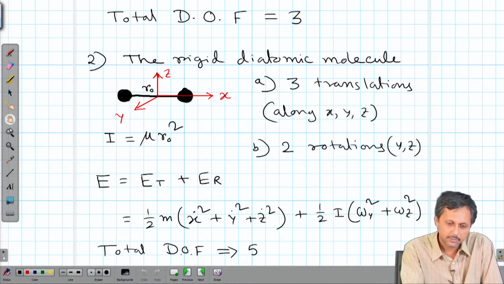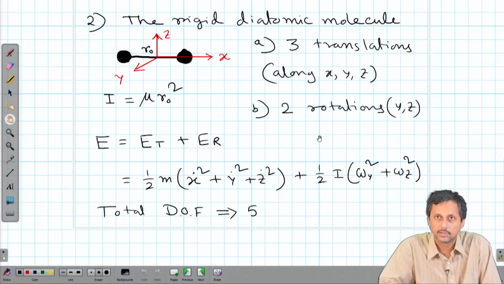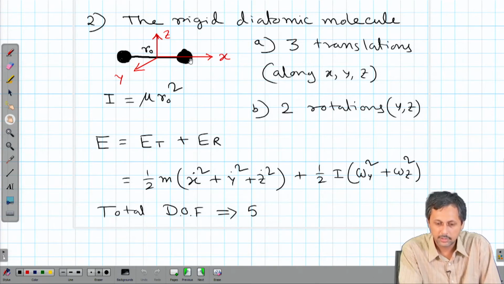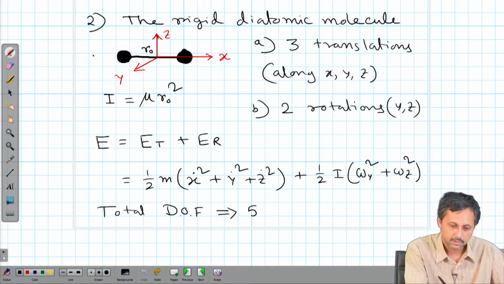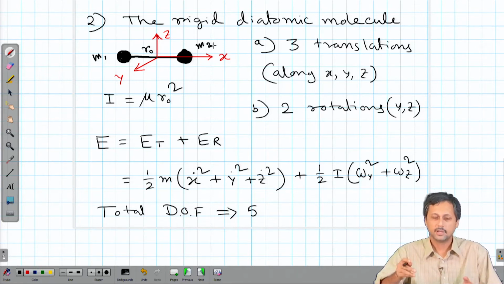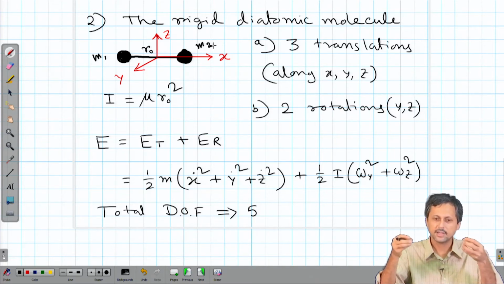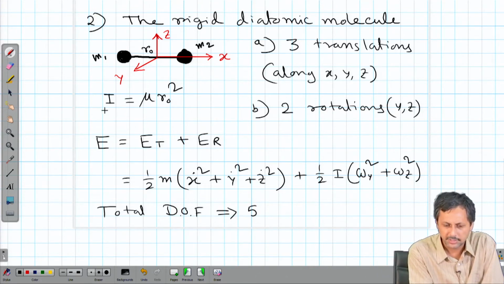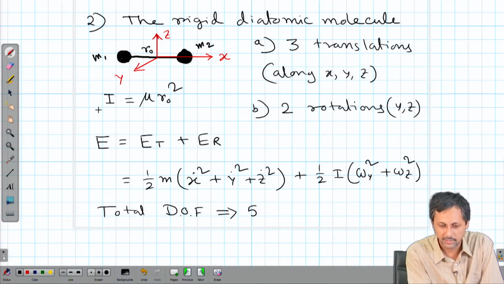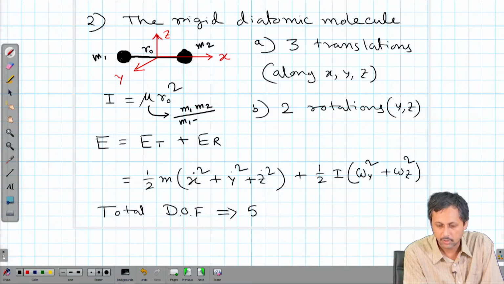The second example is when we have a rigid diatomic molecule in hand. So, this is our molecule. We have, let us say, two masses, M1 and M2, connected by some bonding, and when we say rigid, that means the bond length is not changing, it is not vibrating. We take the bond length as r0 and write the moment of inertia, capital I, equal to mu r0 square. Why it is important, we will know. Mu is the reduced mass, by the way. Mu is nothing but M1 M2 divided by M1 plus M2.